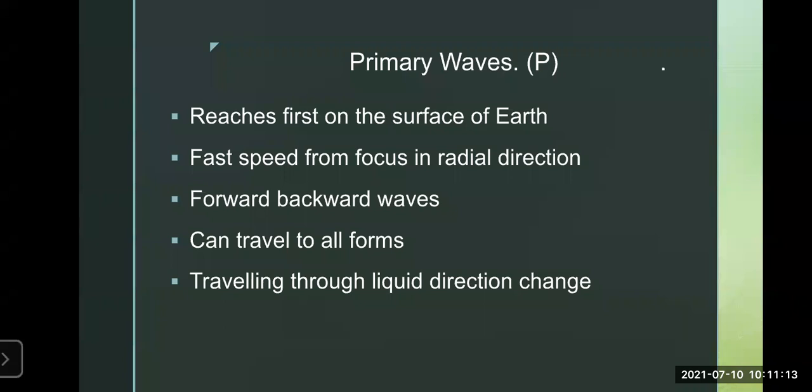So when these primary waves pass through the liquid state, the direction of the waves changes. The effect of the primary waves moving to and fro is a shaking of the surface. Now we'll move to the next slide. These primary waves are also called P waves.